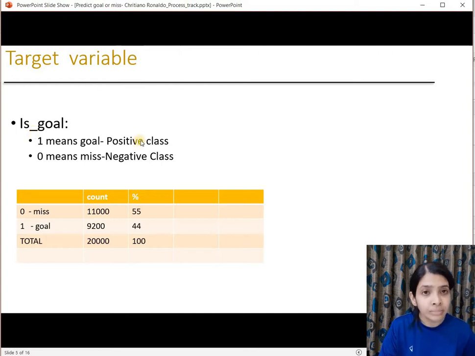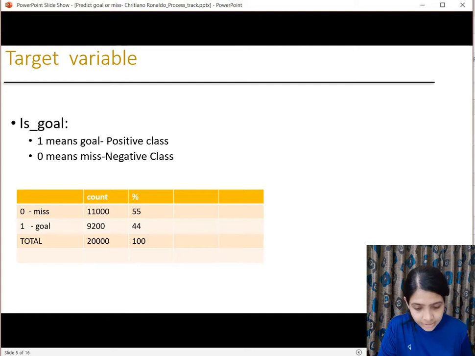So I consider 1 as my positive class because this is the class of my interest. 1 denotes the goal, and this is the distribution of the target variable, where around 11,000 rows are a miss and 9,000 are a goal out of the total of 20,000, and this is the percentage distribution. 55% are a miss and 44% are a goal.